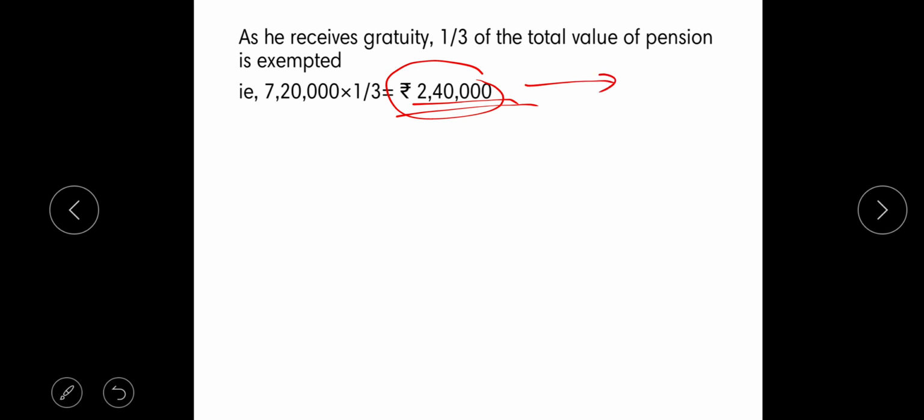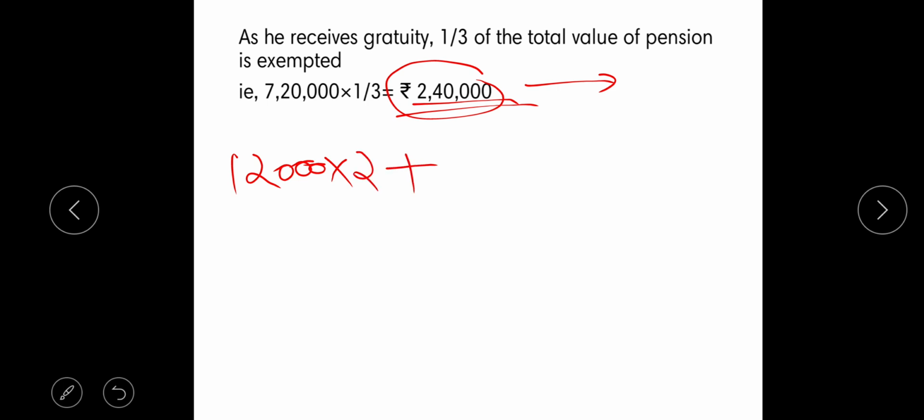The next step is to find the portion of uncommuted pension or the monthly pension. It was given in the question that Mr. Ram was getting a pension of 12,000 per month, but on 1st June, Mr. Ram commuted his pension. That means starting from 1st April, he receives pension of 12,000 up to June, that is April and May, so 2 months.